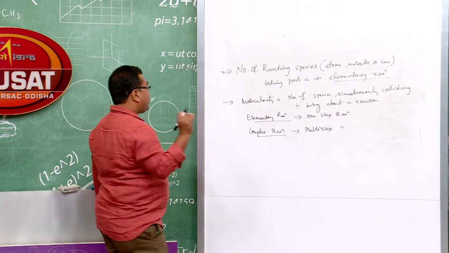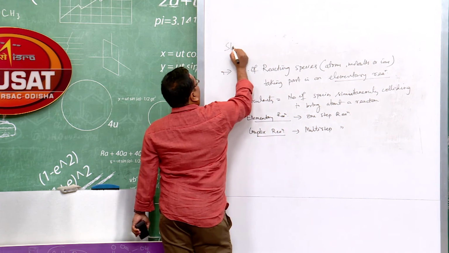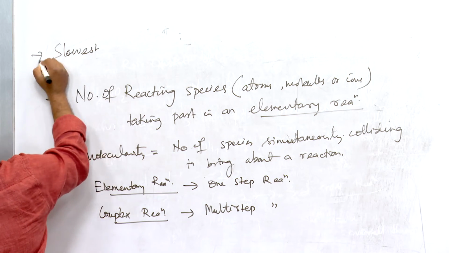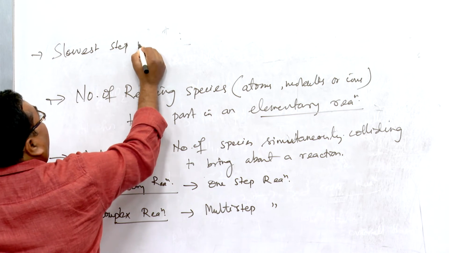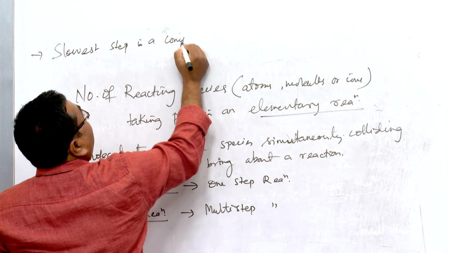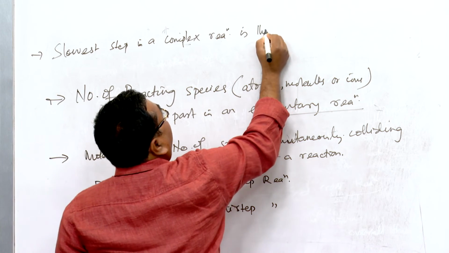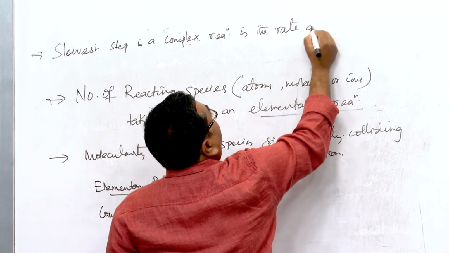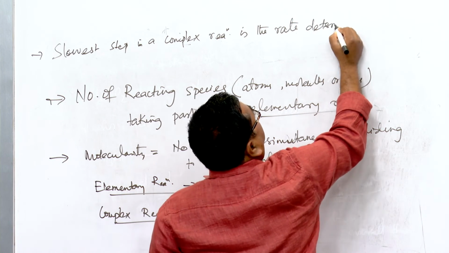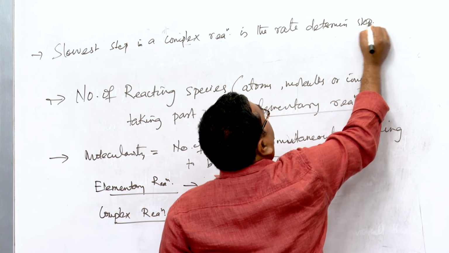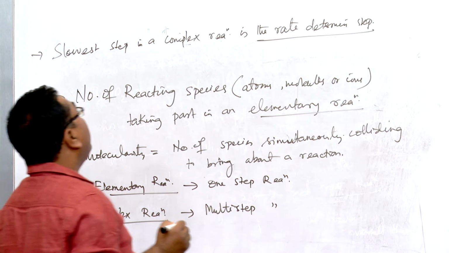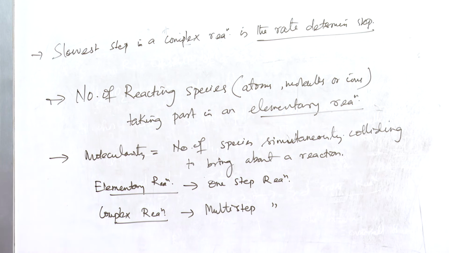In fact, the slowest step in a complex reaction is the rate determining step. It is very important. The slowest step is taken as the rate determining step.